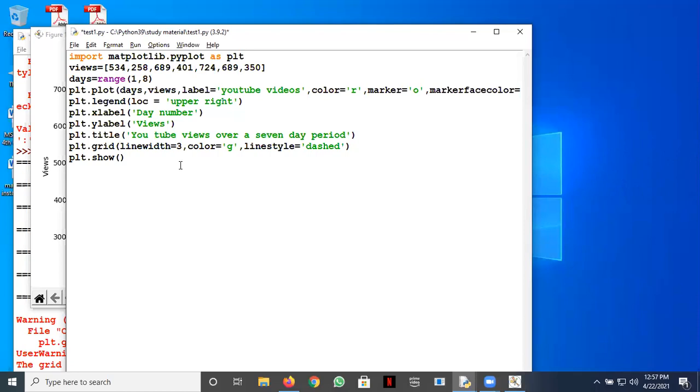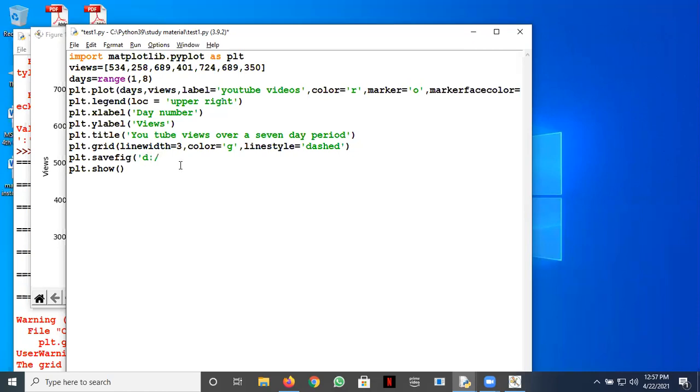So this was regarding the basic plot. Now next is how we can save this file. Right now we are seeing these plots on screen. We would like to maybe print it or discuss it with somebody. So if we need to save it somewhere, then we can use a method savefig. Okay, so let's do that. plt.savefig, and obviously the first argument here would be the name of the file. Let's store it in, say, D drive.